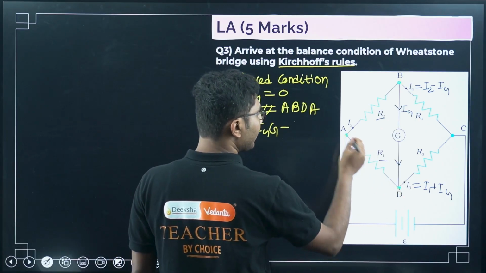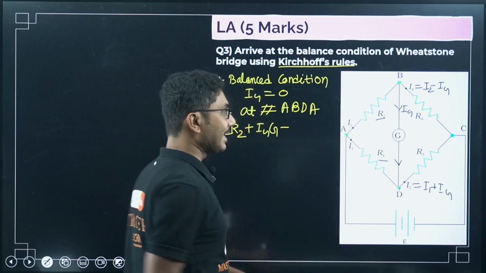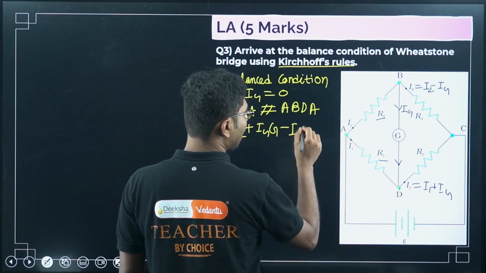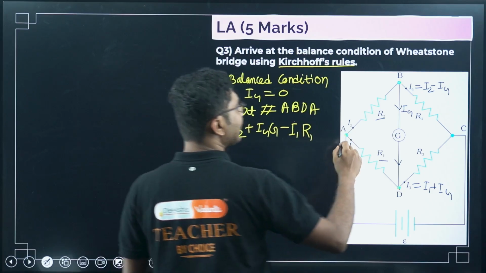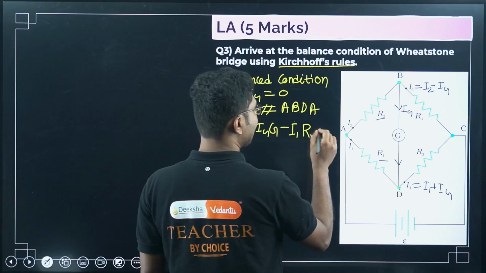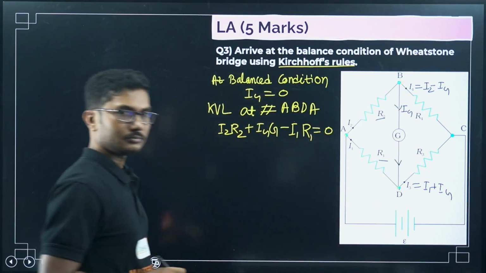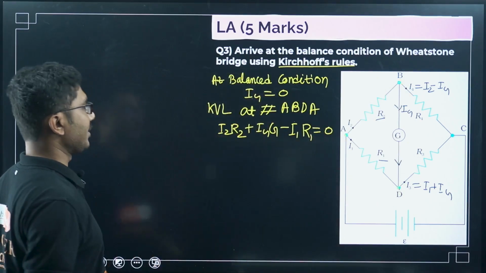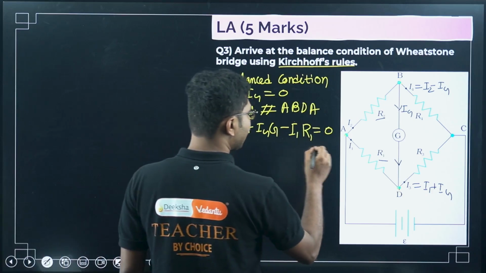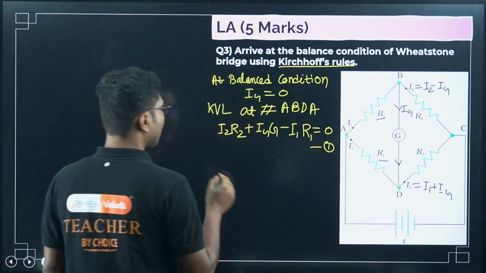Right, from here to here we are moving in another direction, opposite to the current. So minus I1 R1, and here no battery is connected. No battery is connected means it will be equal to 0. Right, this is the first equation. We will not do anything for now, we will just keep it as equation number 1.